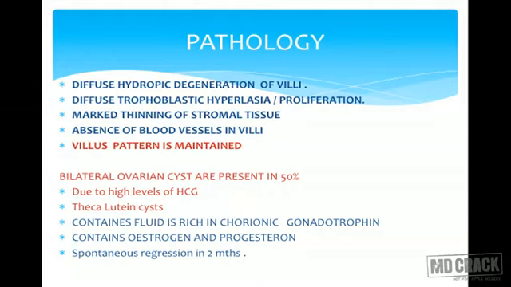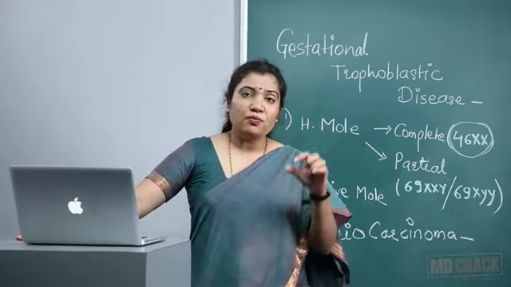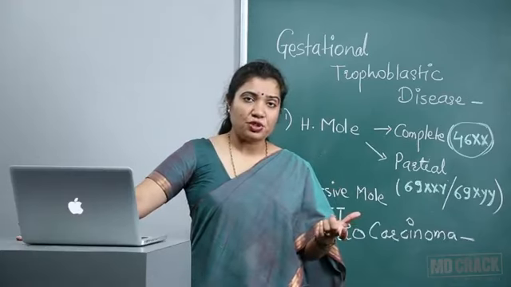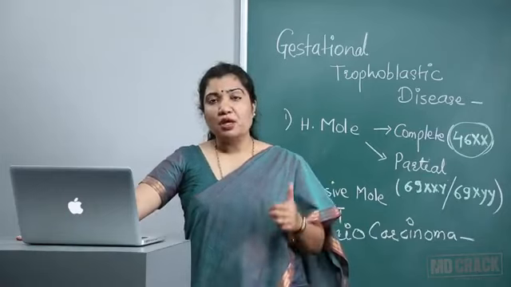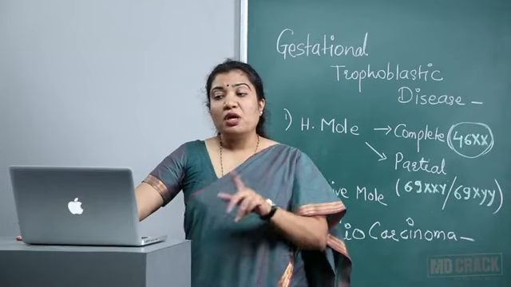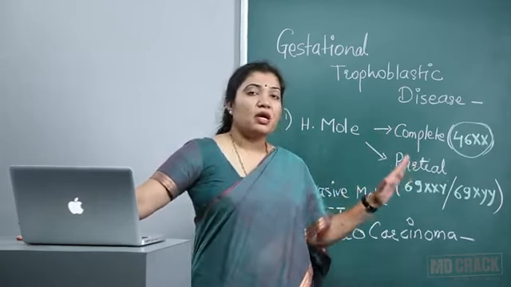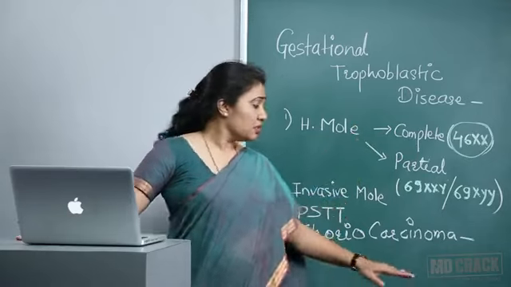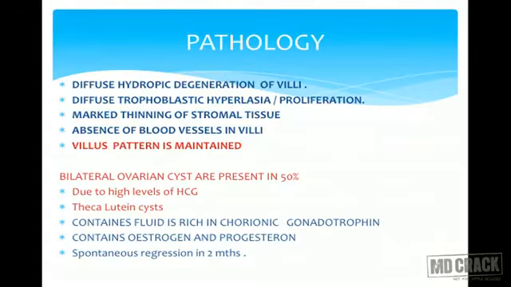pattern is maintained. Why I am telling this is important, because you will have an MCQ saying what are the changes which take place in H mole, and then you have to select the right option which is not there. So diffuse, complete mole; focal, partial mole; villi pattern maintained, we are talking about molar pregnancy. Villus pattern absent suggests choriocarcinoma. So remember this point. Then there would be presence of bilateral ovarian cysts in 50% of the patients.